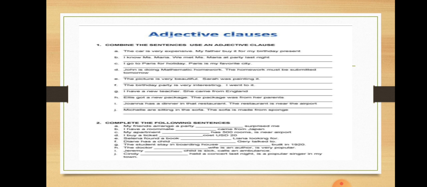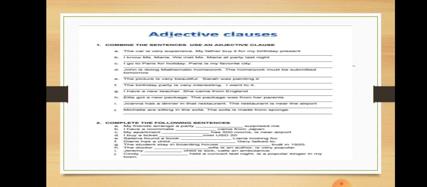In exercise 1, what you have to do is join both the sentences with the help of an accurate relative pronoun or relative adverb, so that we can skip the subject and use a relative pronoun to form a relative clause. Two clauses are given. Join them together with the help of a relative pronoun in order to form an adjective clause.